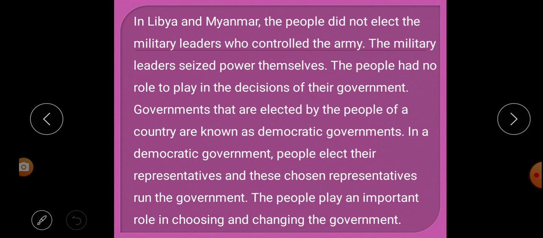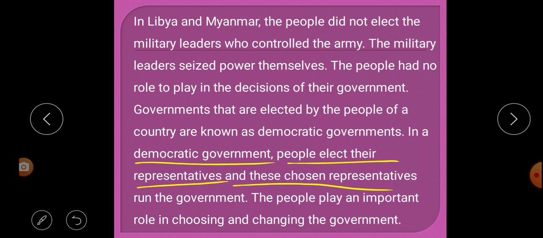In a democratic government, people elect their representatives and these chosen representatives run the government.